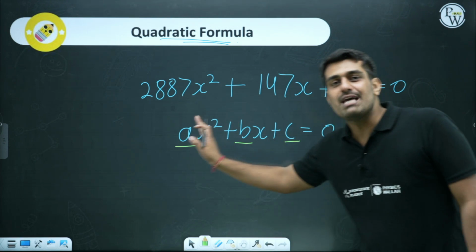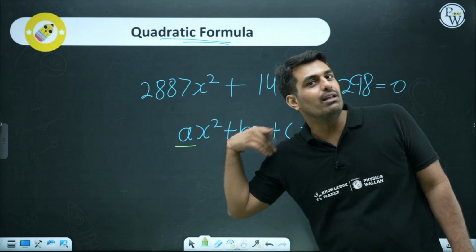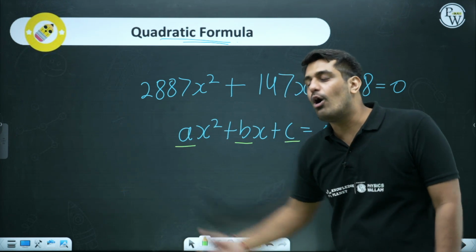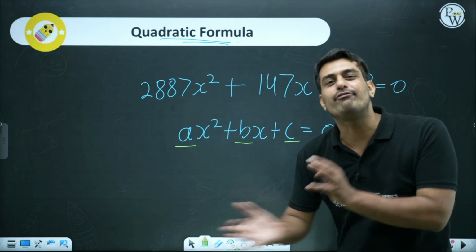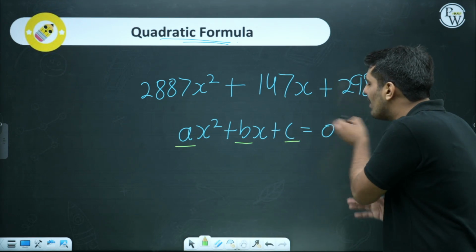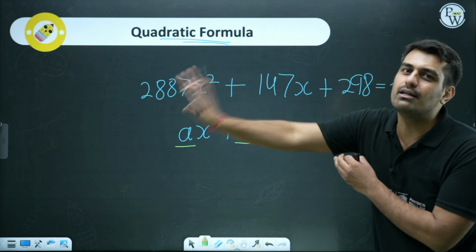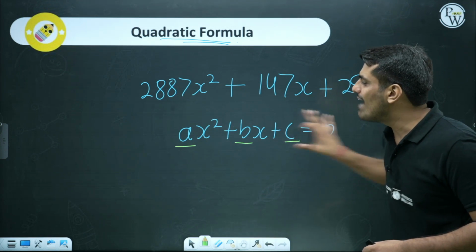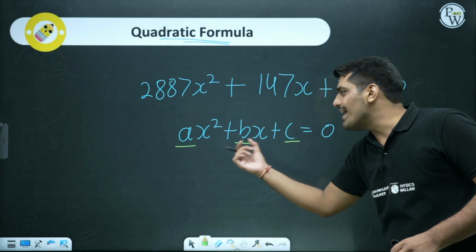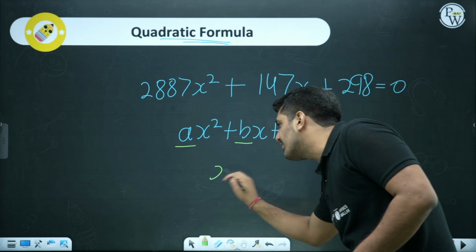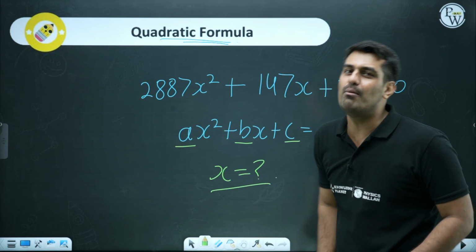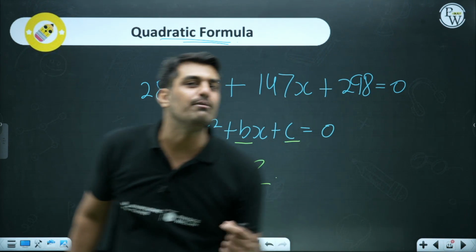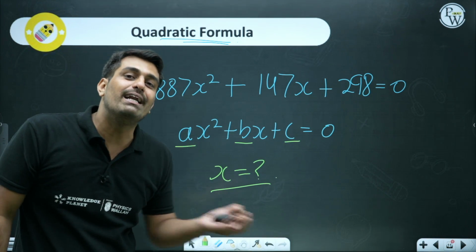All the three terms have to be on the right hand side, or from both sides, left hand side, whatever you feel right. Don't get confused in the right-left thing. Basically the one other side should be equal to 0, all the terms on the other side. Once we have this, with the values of a, b and c, we can directly find the value of x using the quadratic formula, rather than going for the multiple steps which splitting the middle term gives us.